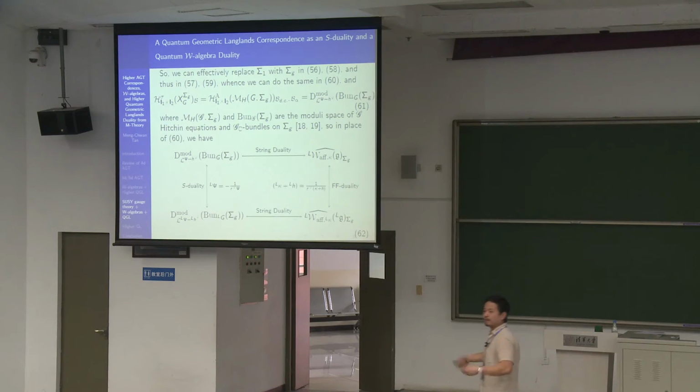And then we know from the work of Kapustin and Witten that this 2D theory must be a sigma model whose target space is the moduli space of Hitchin's equations on this genus G surface, with boundary conditions given by the branes.